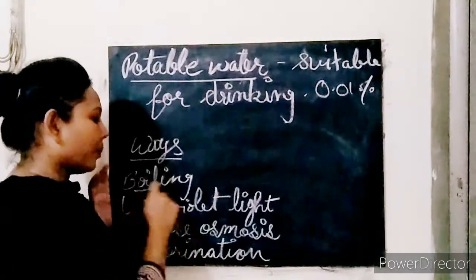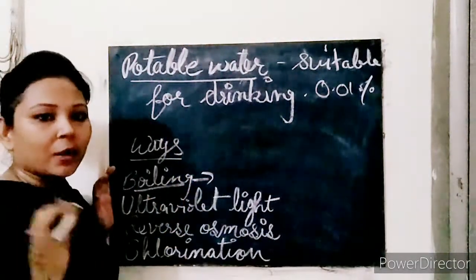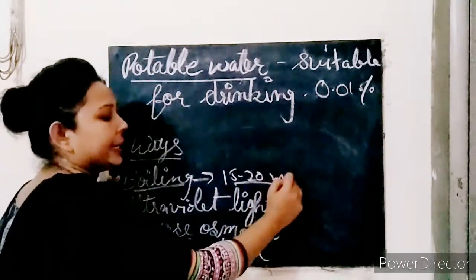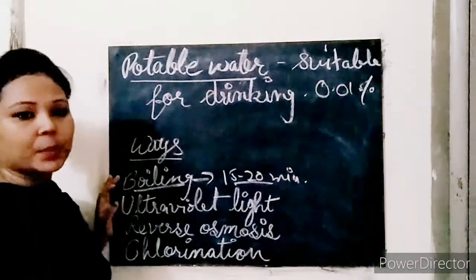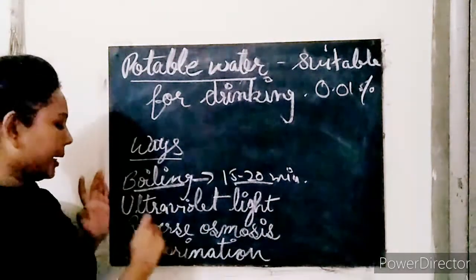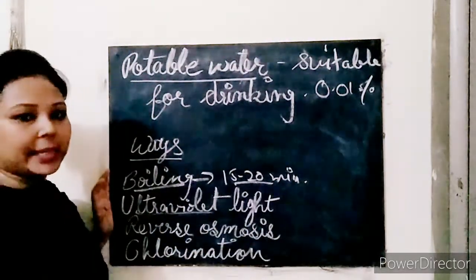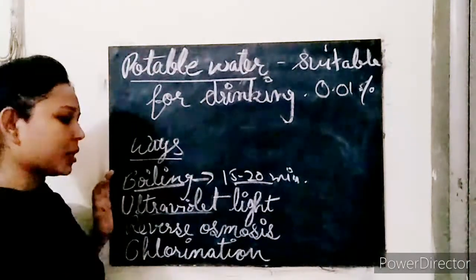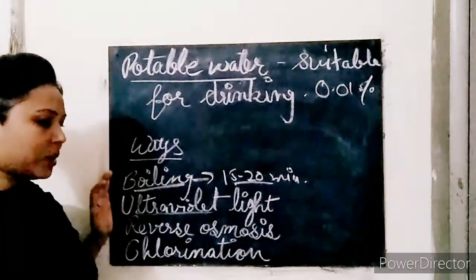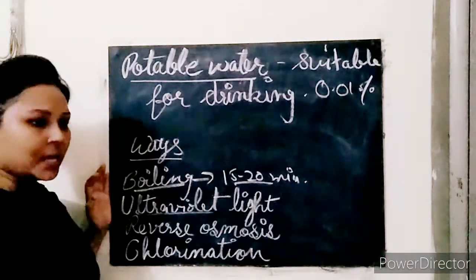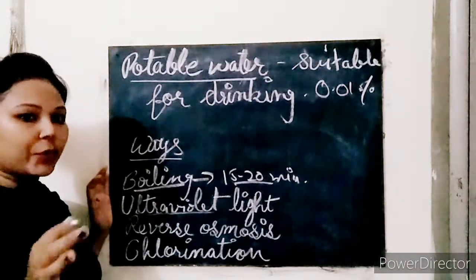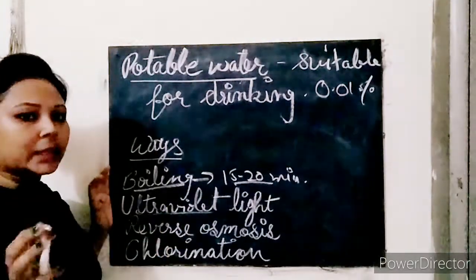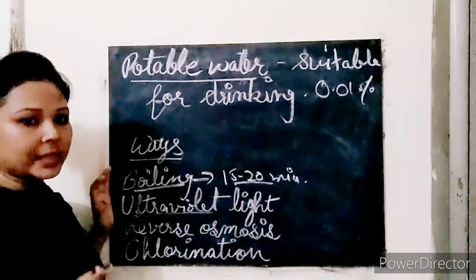The first one is boiling. If we boil water for 15 to 20 minutes, it can kill the germs present in it. Next is ultraviolet light. Ultraviolet light also kills the germs present in water. Next, reverse osmosis. In reverse osmosis, solid impurities are removed by this process, but the insoluble impurities are still left.